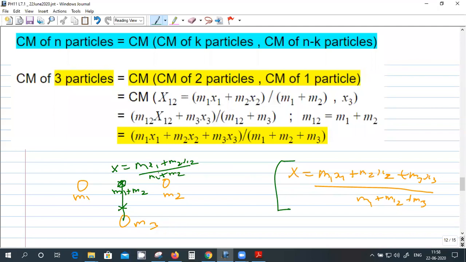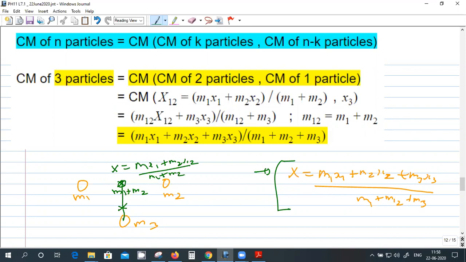Got it? Three masses are there. Instead of finding the center of mass of all the masses together, I'll take the first two masses, find the center of mass, and at the center of mass I'll put the total mass m1 plus m2, and then I'll find the center of mass of this m1 plus m2 and m3. That should turn out to be the same as this one.